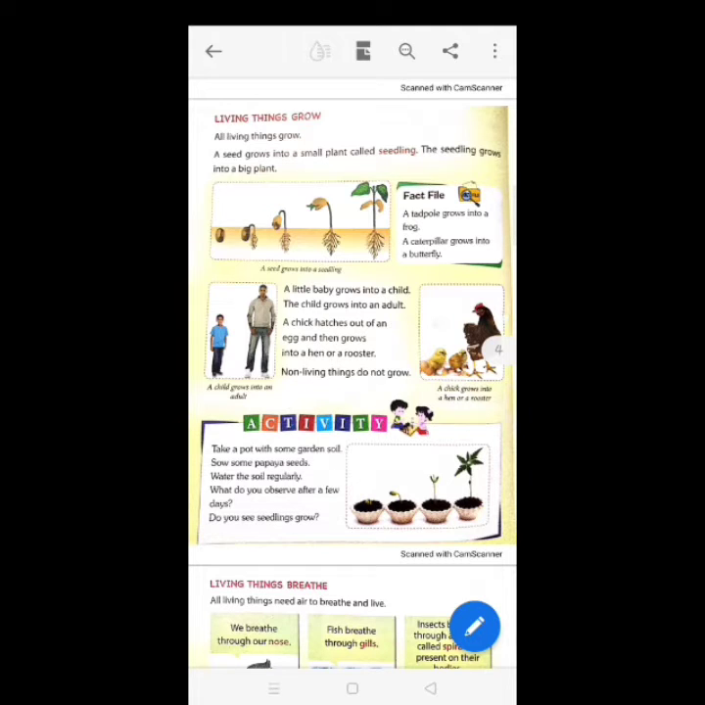Non-living things do not grow. When living things eat, they receive energy which helps them in their growth. They grow from smaller to larger and finally become adult. We human beings and animals are born and grow into adults. Similarly, a seed grows into a baby plant and finally into a big plant or tree. Clear? Next,